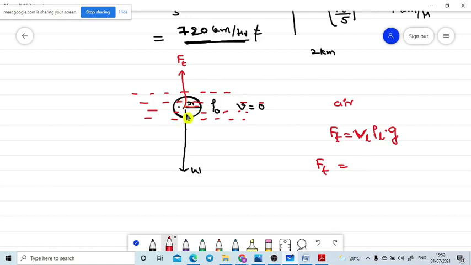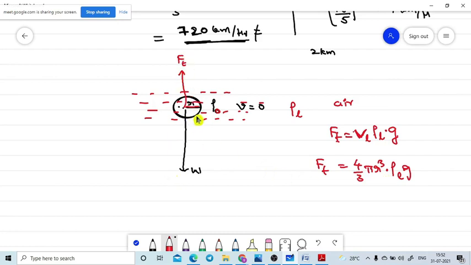That is nothing but the volume of the sphere, which is 4 by 3 pi r cubed, into the density of the liquid, which here is air. I am taking the air density as rho L, as a generalized case, where the object density is rho 0. So it is 4 by 3 pi r cubed into rho L into g. This value will act in the upward direction.